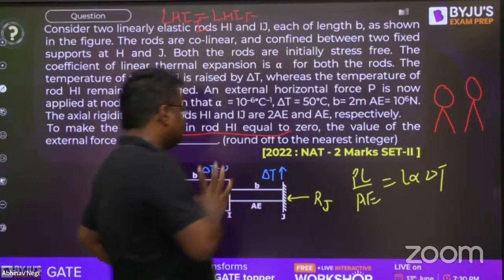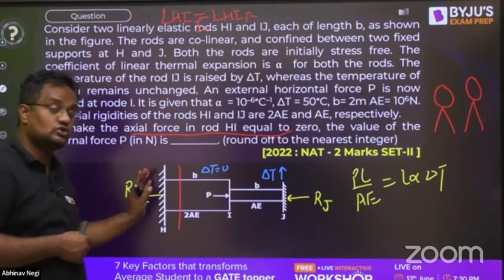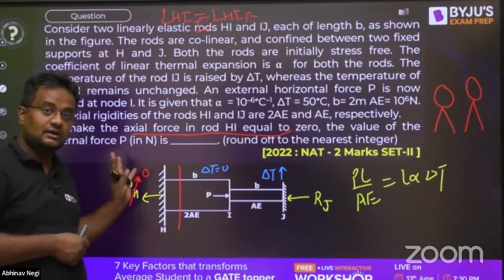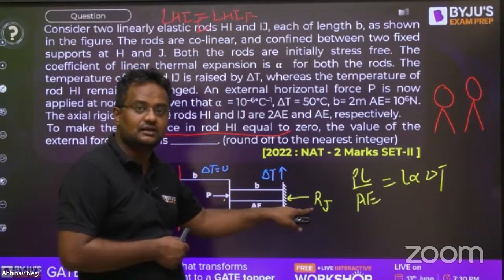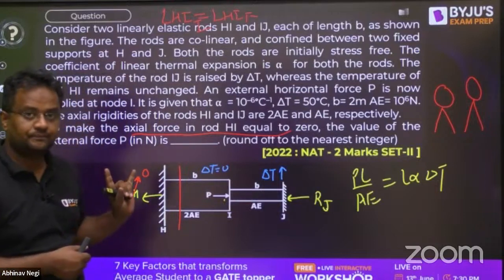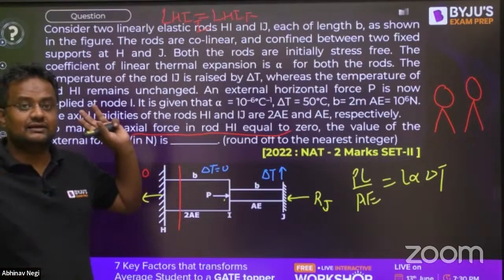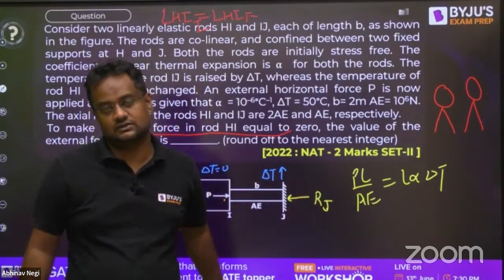This movement should be 0. To make the axial force in rod HI 0, that means no stress is coming, all the load P will be taken by RJ and nothing will be coming here. The net deformation, PL by E, should equal the elongation due to temperature.